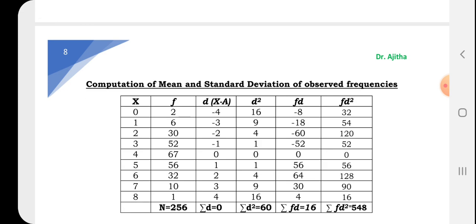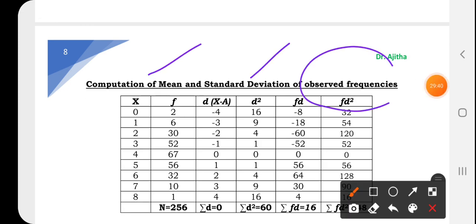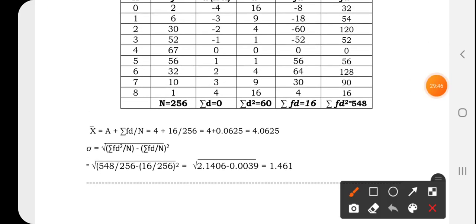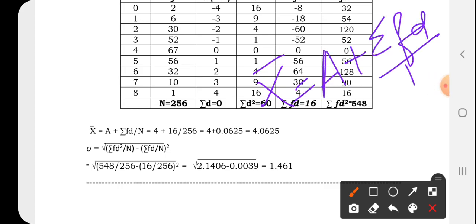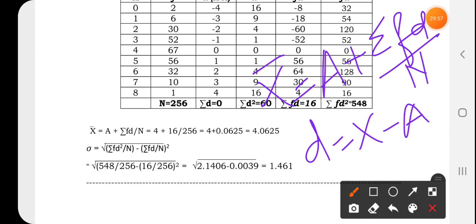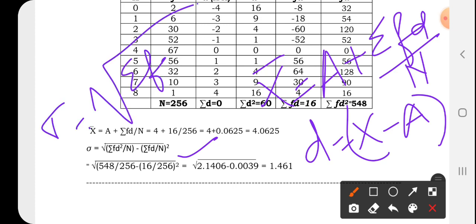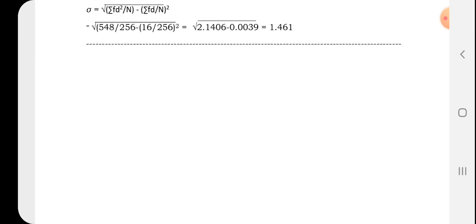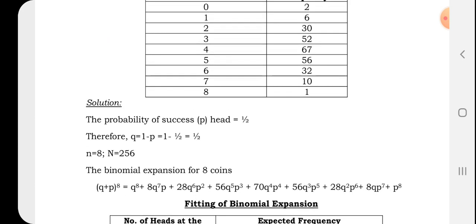And the last is you have to find out the mean and standard deviation of the observed frequency. You've already studied it. I've just used the actual mean method. What is the formula? Actual mean is equal to A plus sigma fd divided by n, where d is equal to x minus a. Assume some middle value which will be easy for you to compute, right? The same formula we can apply for standard deviation also. Formula is root over summation of fd square divided by n minus summation of fd divided by n whole square. That's it. This is how you can find out the expected frequency under binomial distribution.